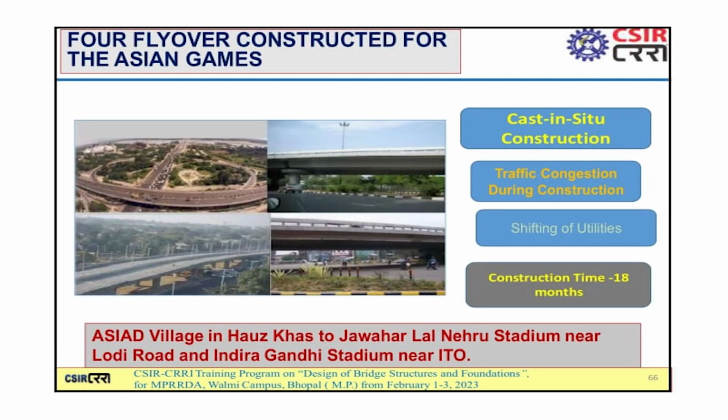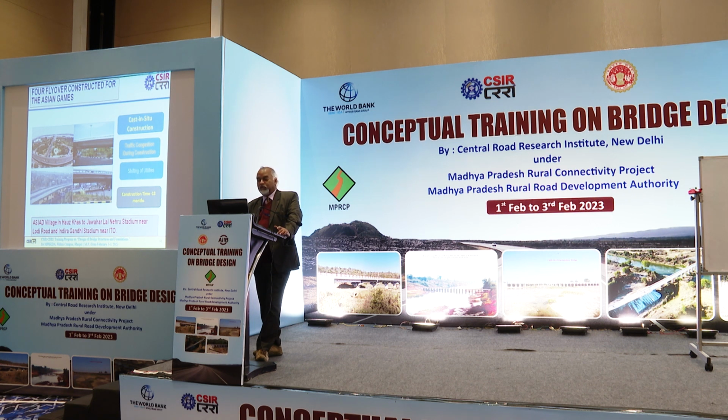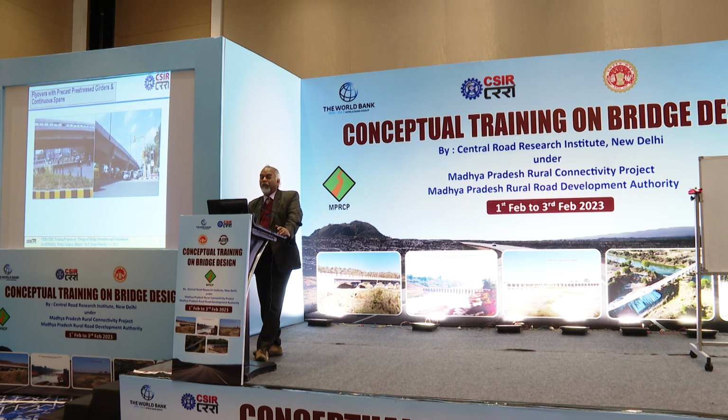4 flyovers were constructed for the Asian Games, all were cast in situ construction, and they were constructed to ease the traffic congestion during construction. Shifting of utilities was the issue at the time, and construction time was only 18 months. Asian Village in Hauz Khas to Jawaharlal Nehru Stadium near Lodi Road and Indira Gandhi Stadium near ITO were the areas where we needed flyovers.